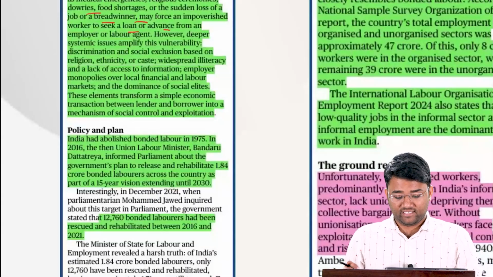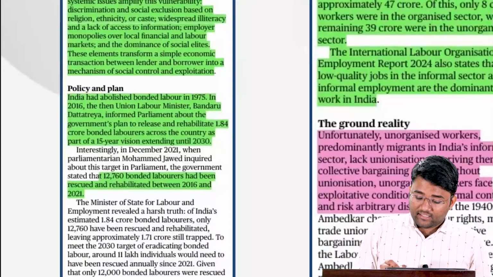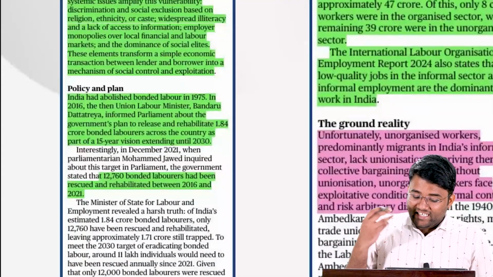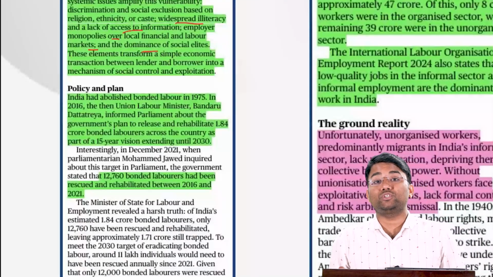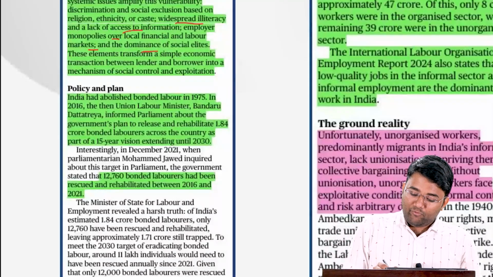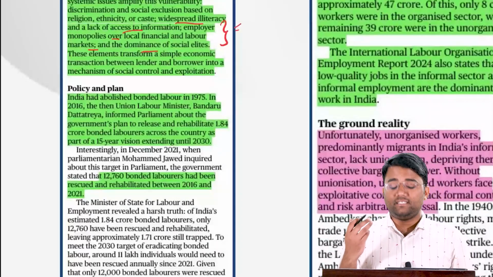They do not have anything to fulfill their basic necessities. So it is the widespread illiteracy, lack of access to information, employer monopolies over local financial and labor markets, and the dominance of the social elites that can be among the factors why bonded labor is still prevalent.